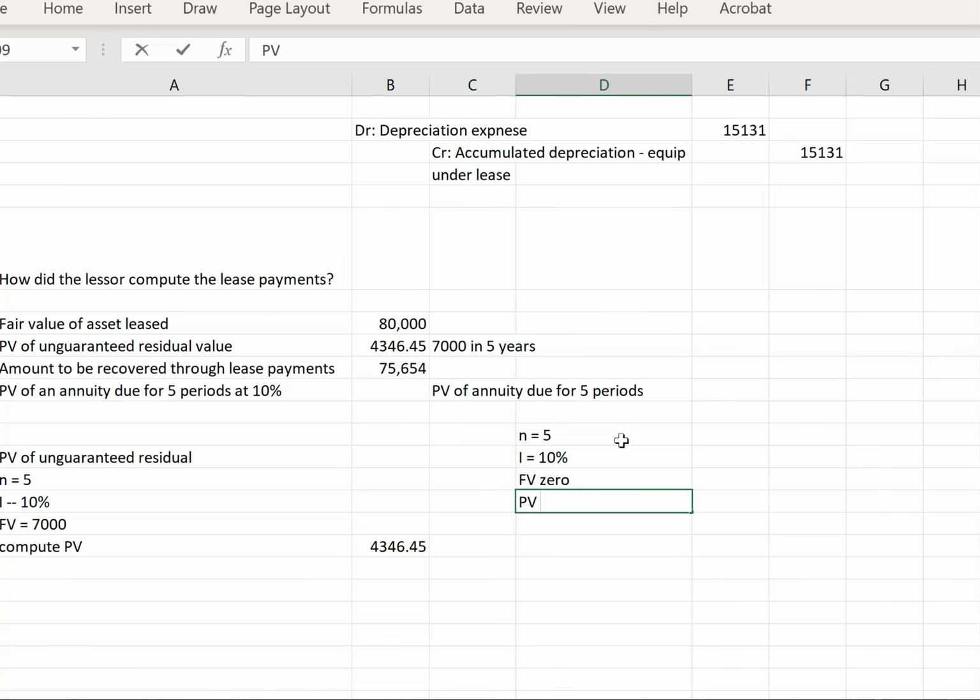the amount to be recovered. I wonder if this needs to be the future value. 75,654. No. Let's see. So we want the begin function back on.